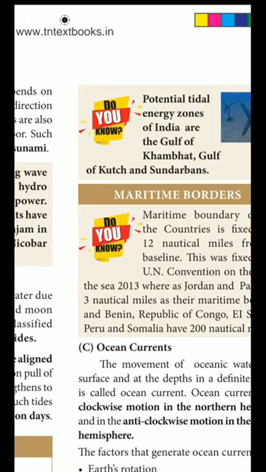Do you know, there is one box. The potential tidal energy zones of India are the Gulf of Khambhat, Gulf of Kutch and Sundarbans.